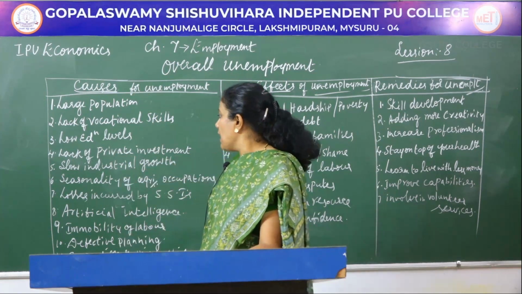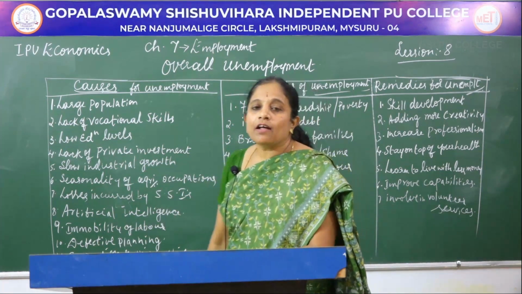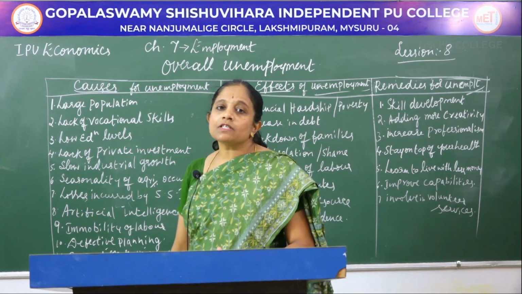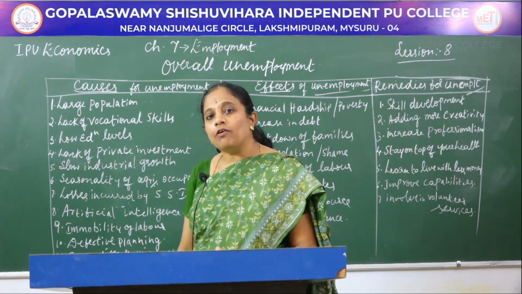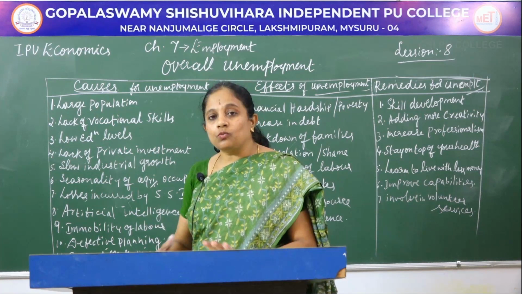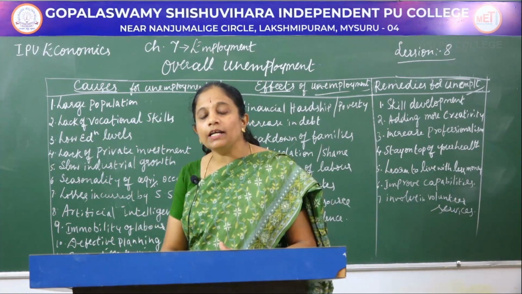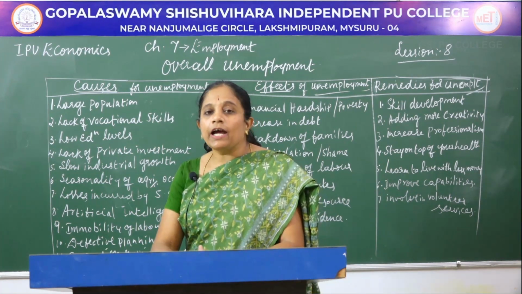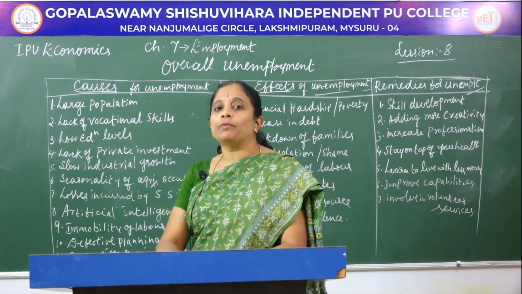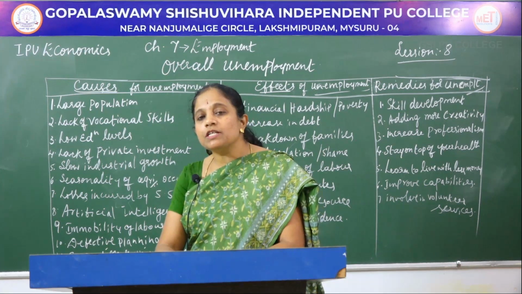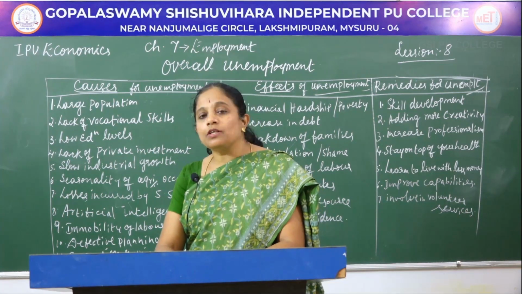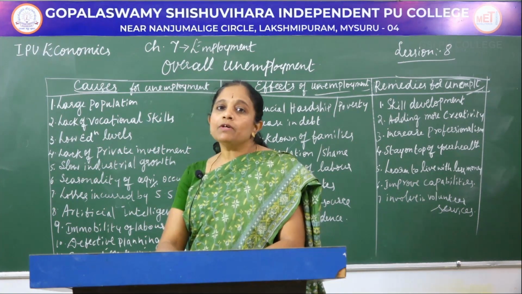Fourth one is lack of private investment. There are lots of things that can be done by private investors because India is following the pattern of a mixed economy. It encourages private investment also. For such a huge population, no country can provide employment, and the formal sector is supported with only 6% of the population, and the rest 94% are involved in the informal sector, and therefore private participation is very much required.